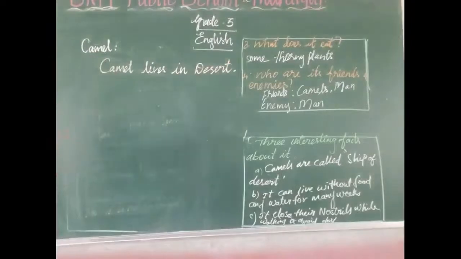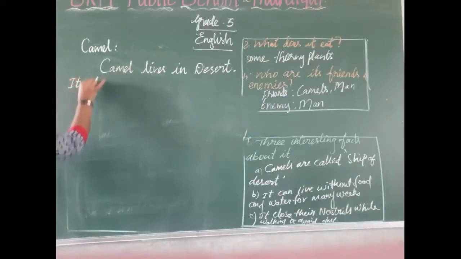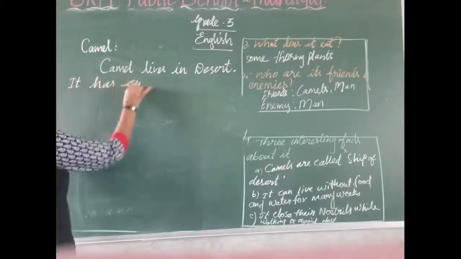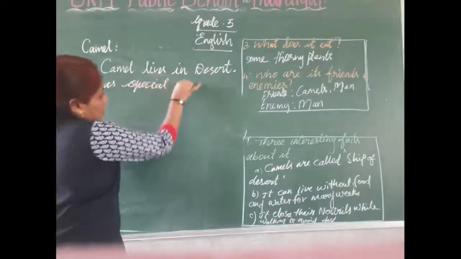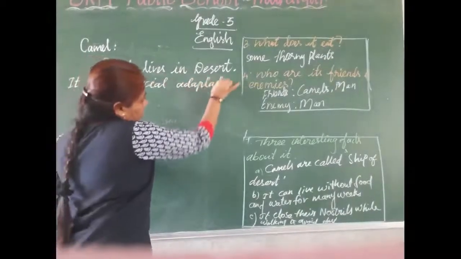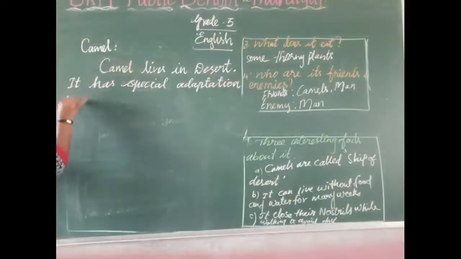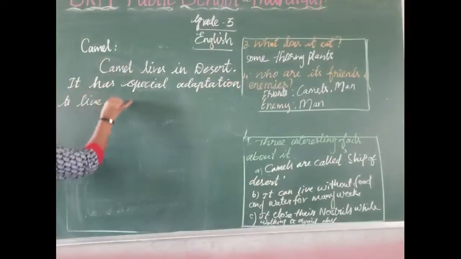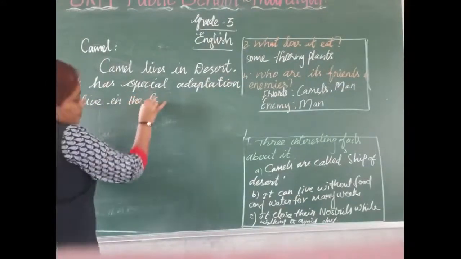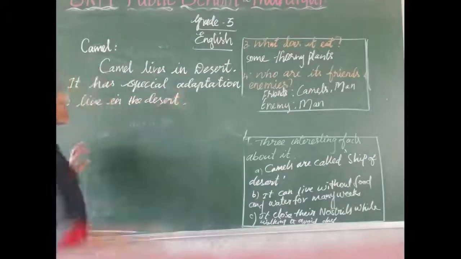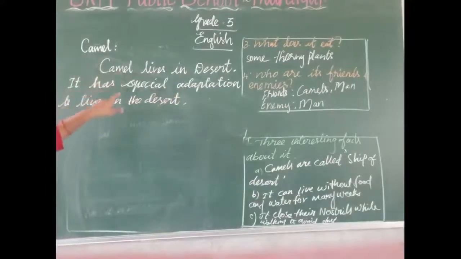Okay, what is the next thing? The second question's answer, we want to make it as a passage. Then start here. It has a special adaptation to live in the desert. I have completed two questions and answers here.